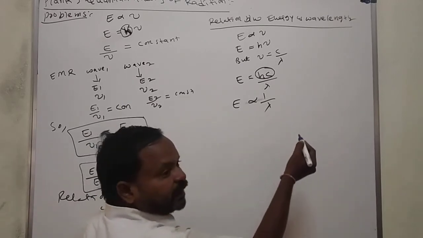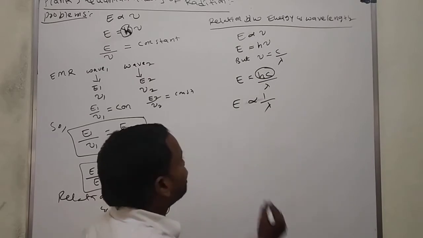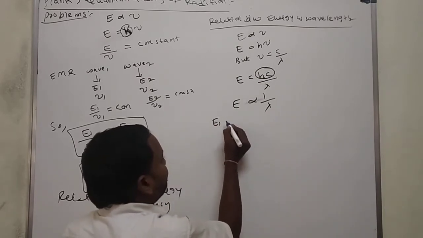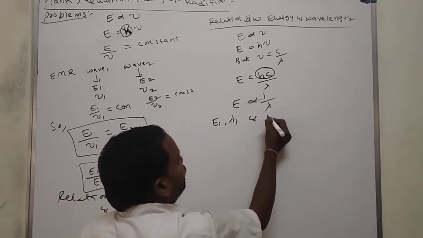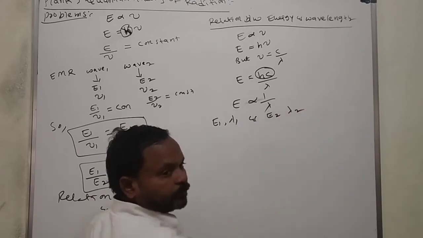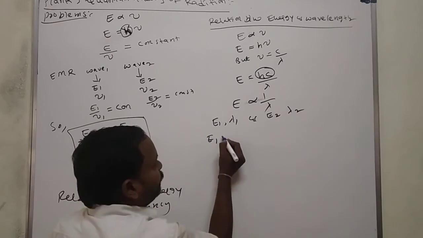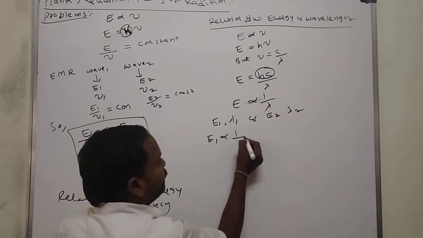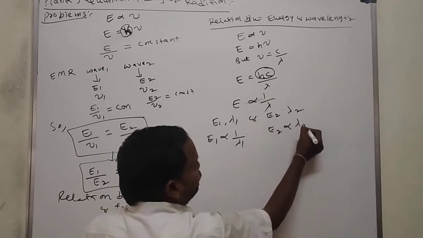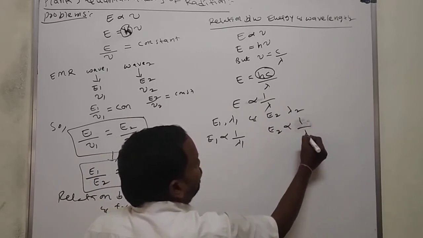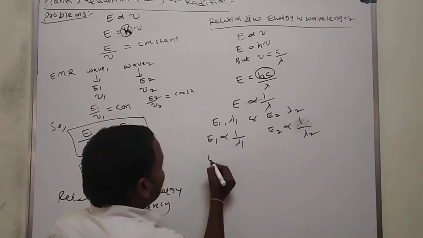Electromagnetic radiation contains a number of waves. If two waves are there, the first wave has E1 and lambda 1, the second wave E2 and lambda 2. Here, E1 is directly proportional to 1 by lambda 1, and E2 is proportional to 1 by lambda 2.